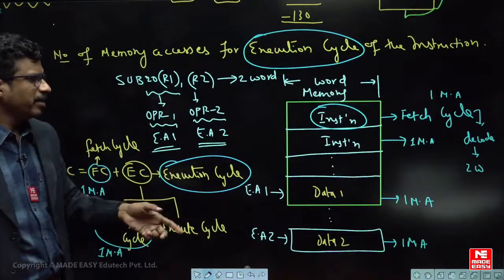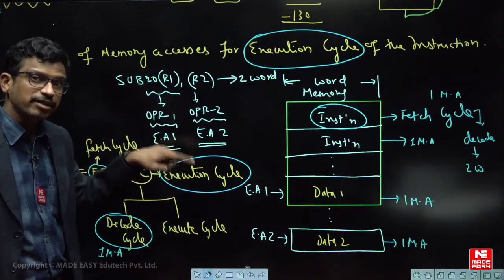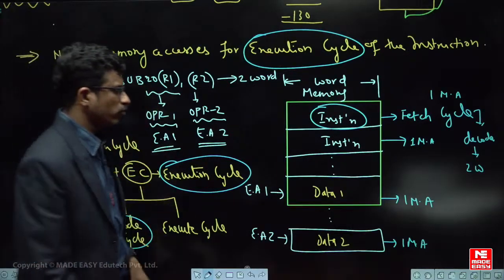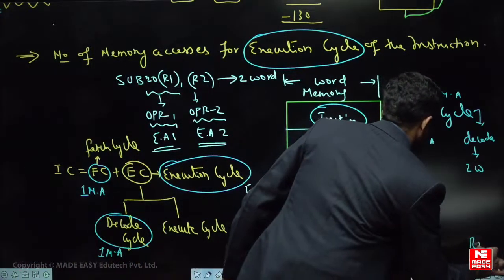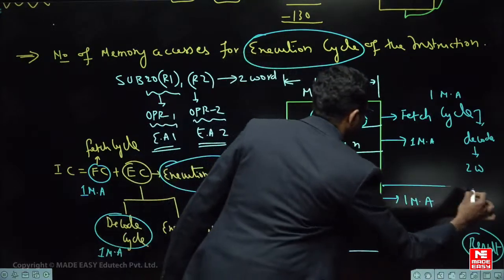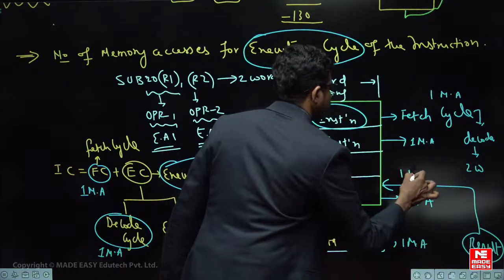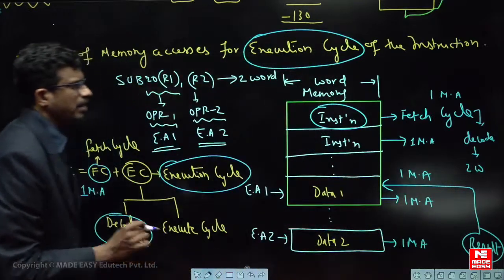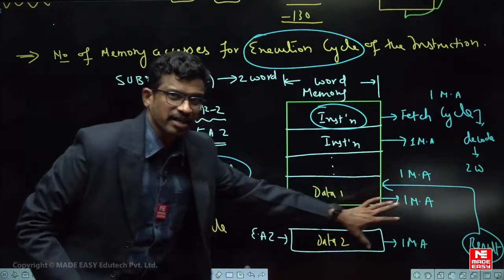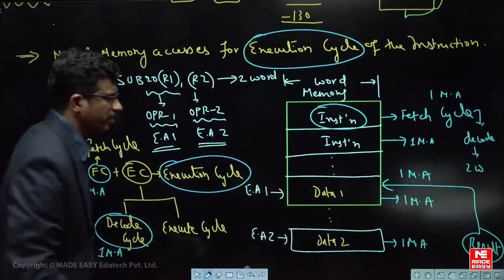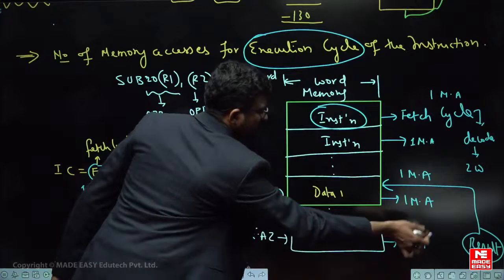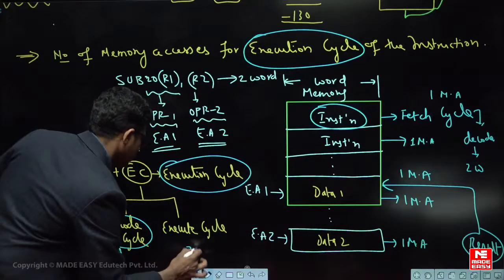Then finally you are performing the subtraction, and in execution what are you doing? The result is again stored at the effective address 1. Whatever result is obtained is again stored at this particular address only. So this is another memory access. Now tell me, for the decode cycle one memory access, and all the remaining come under the execute cycle. How many are there? 1, 2 and 3. So a total of 3 memory accesses are required.